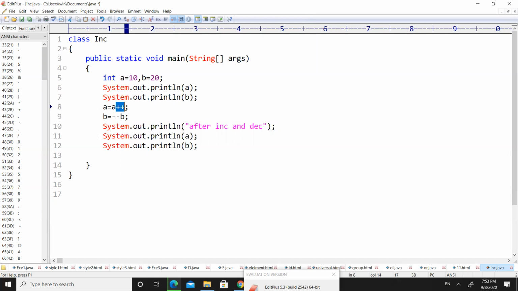So in post increment, assignment is done first and then increment is carried out. In pre increment, increment is done first and then it is assigned. That is the major difference between pre increment and post increment, and likewise pre decrement and post decrement.